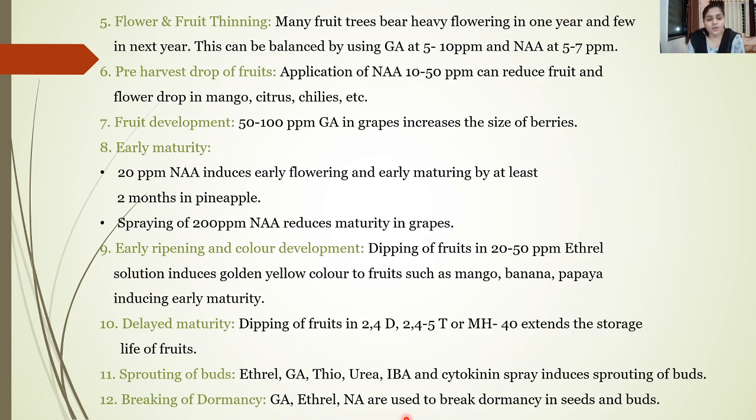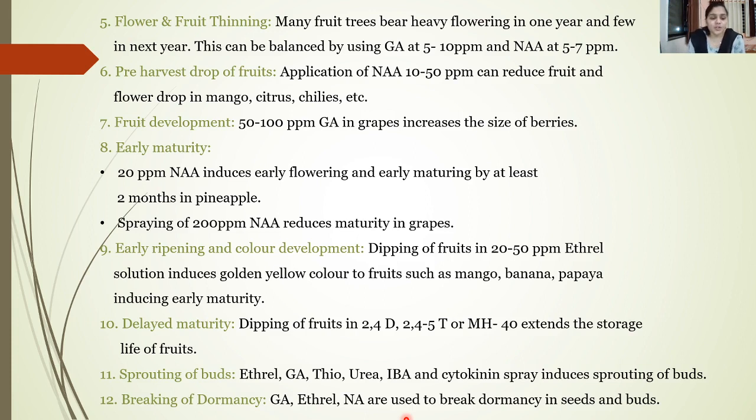Then the next important role is seen in early ripening and color development. Dipping of fruits in 20 to 50 ppm of ethanol induces golden yellow color in fruits such as mango, banana, papaya, and it also induces early maturity. Many times we see in the market, specifically the banana fruits, are dipped into ethylene or ethanol, so that they are ripened easily or early.